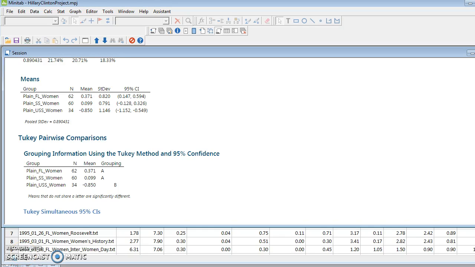In the last video, we tested the significance of factor 1 vis-a-vis Hillary and her different speaking roles for women, and we found a very significant difference between when Hillary is speaking as a United States Senator about women versus when she's talking about women when she's First Lady or Secretary of State.